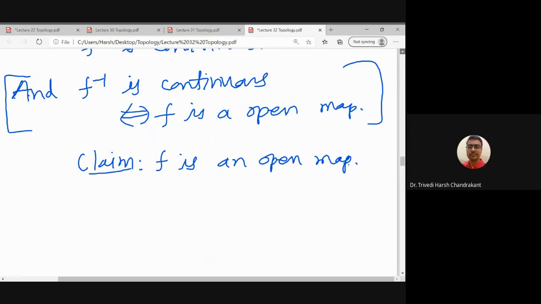And we have proved that to show any function is open, we need to just consider the basic open sets, right?